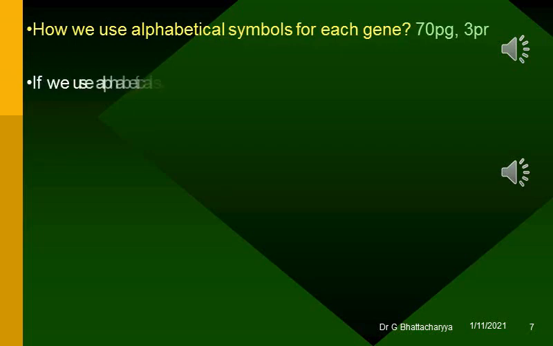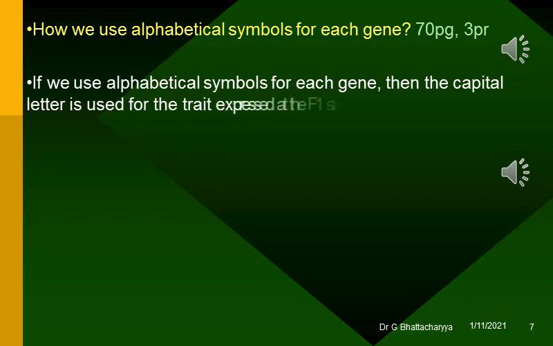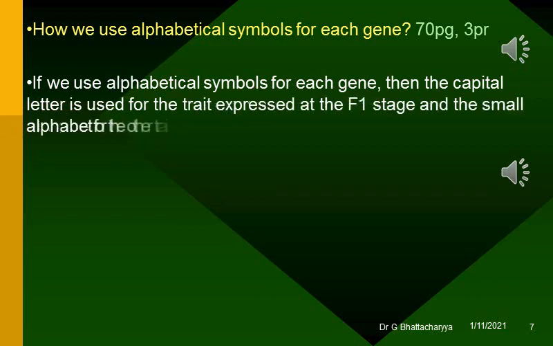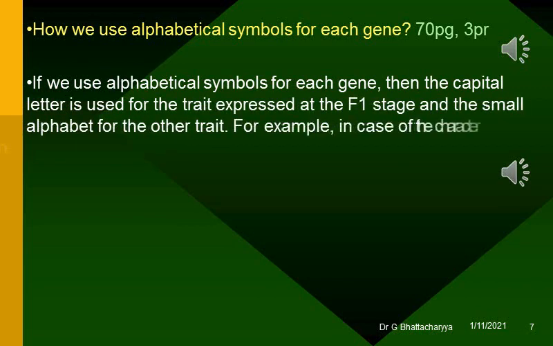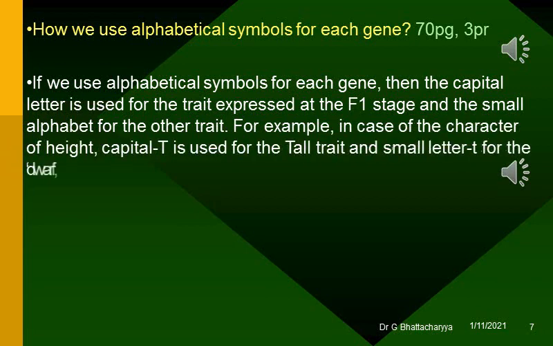How do we use alphabetical symbols for each gene? If we use alphabetical symbols for each gene, then the capital letter is used for the trait expressed at the F1 stage and the small alphabet for the other trait. For example, in case of the character of height, capital T is used for the tall trait and small letter t for the dwarf.